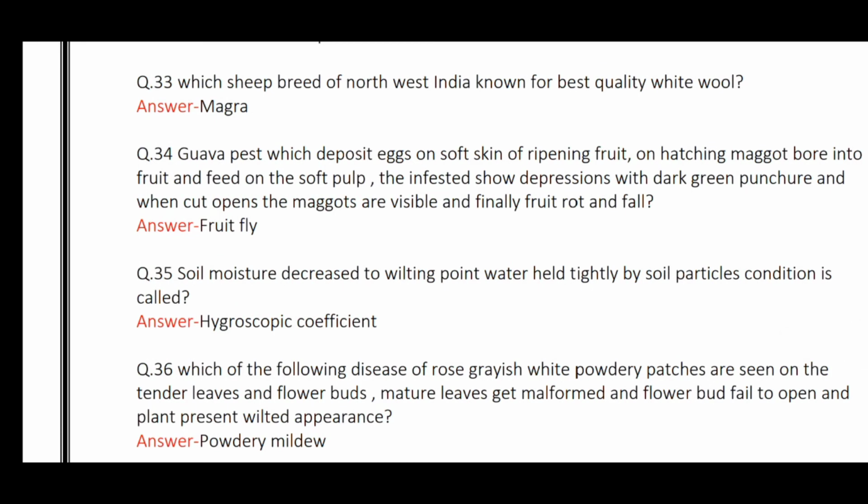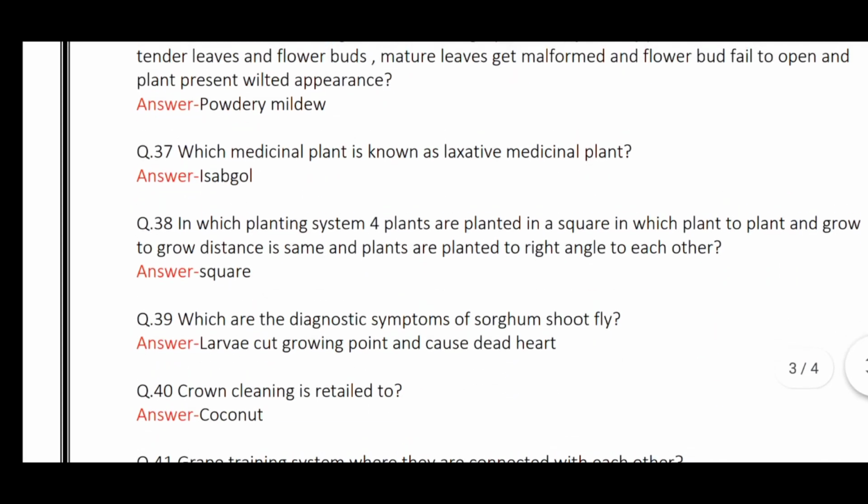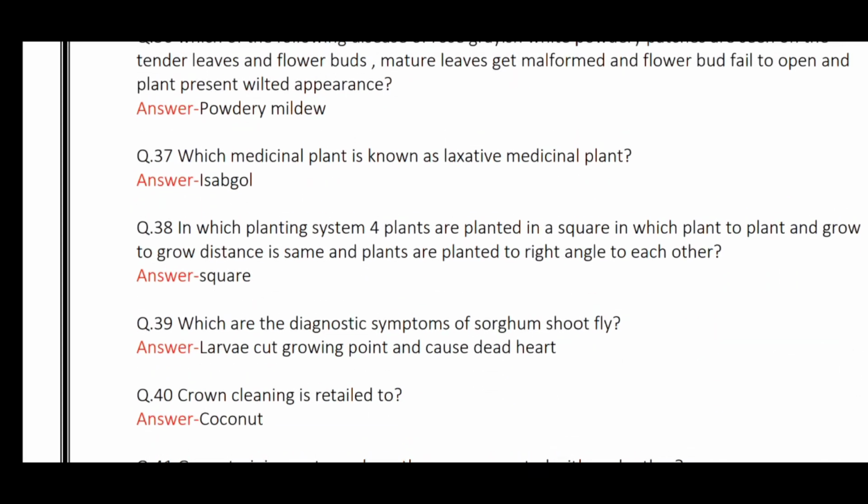Soil moisture decreased to wilting point. Water held tightly by soil particles is called hygroscopic coefficient, and it is at 60 bars. Which of the following disease of rose shows grayish white powdery patches? So the white powdery patches itself indicate powdery mildew. Which medicinal plant is known as laxative medicinal plant? Isabgol. Plantago.